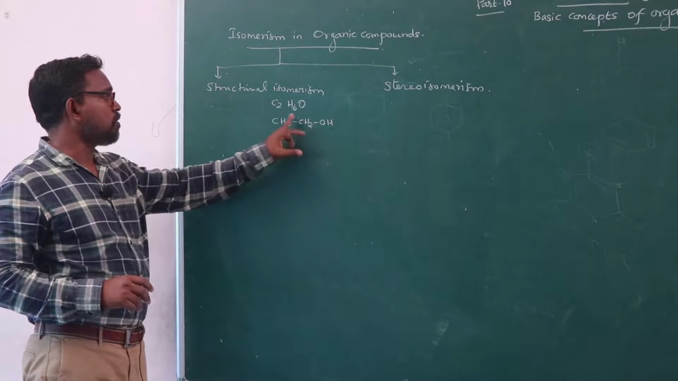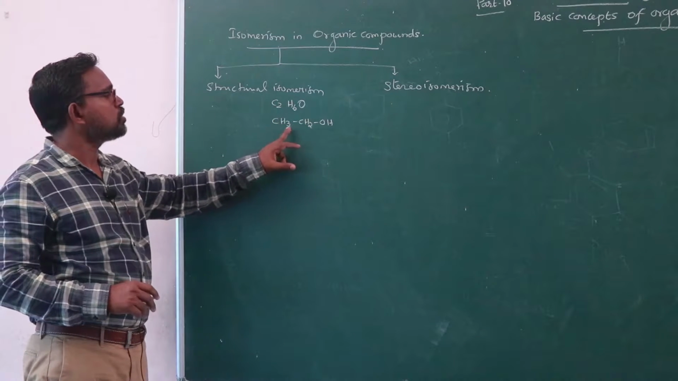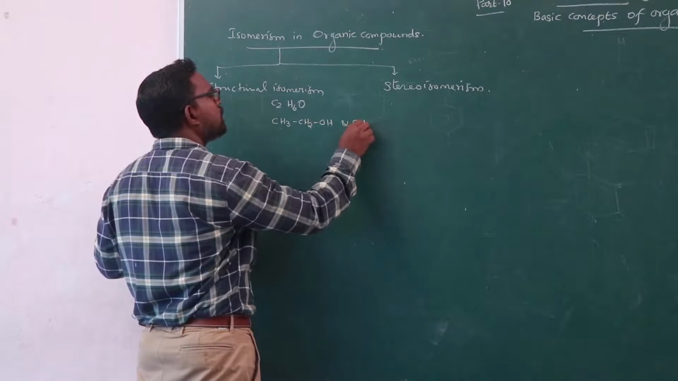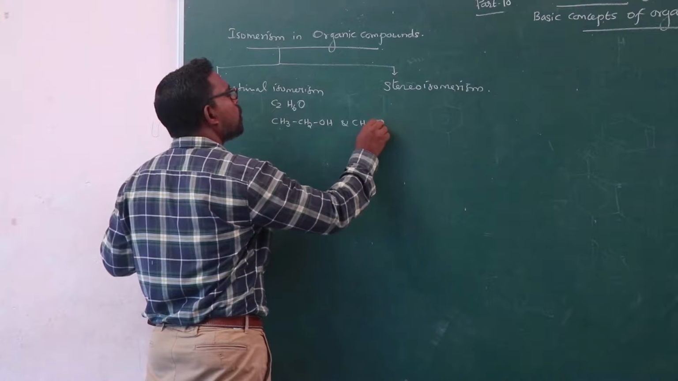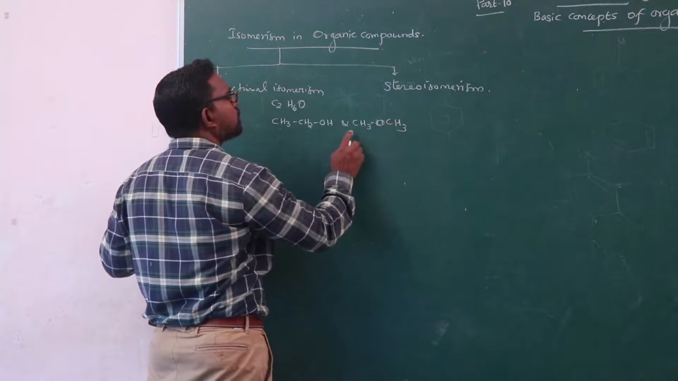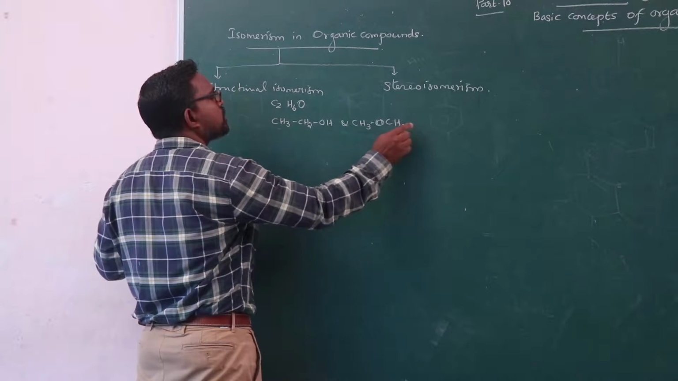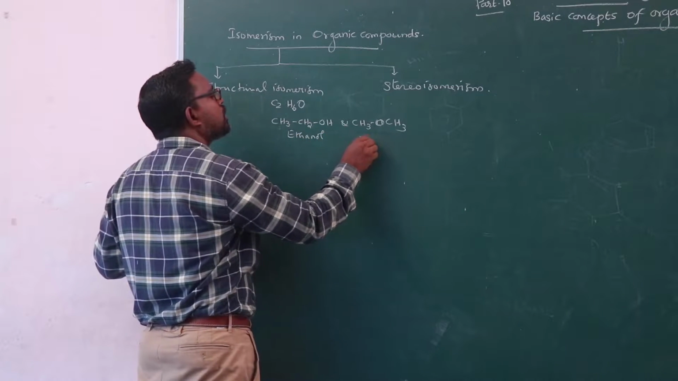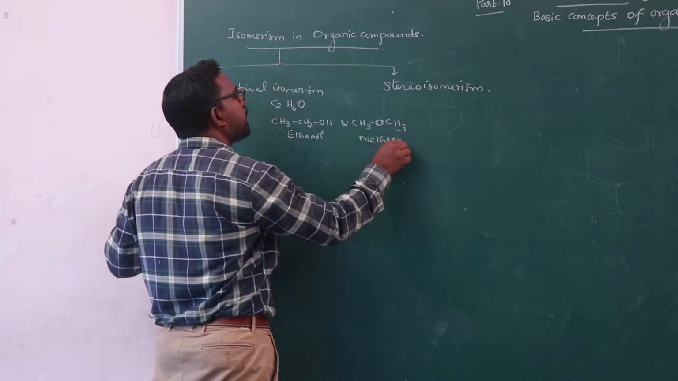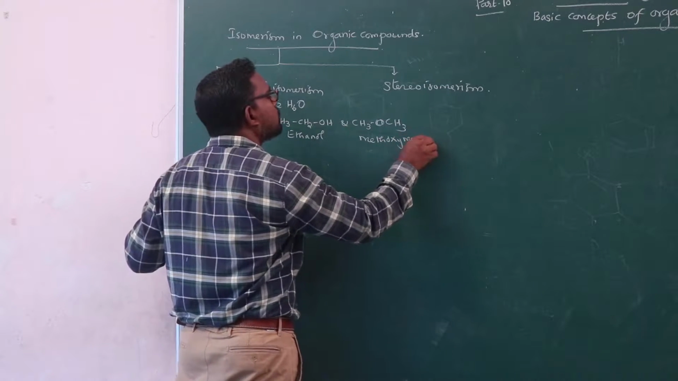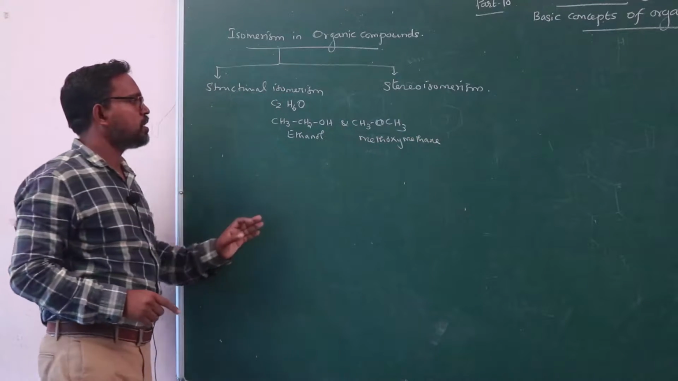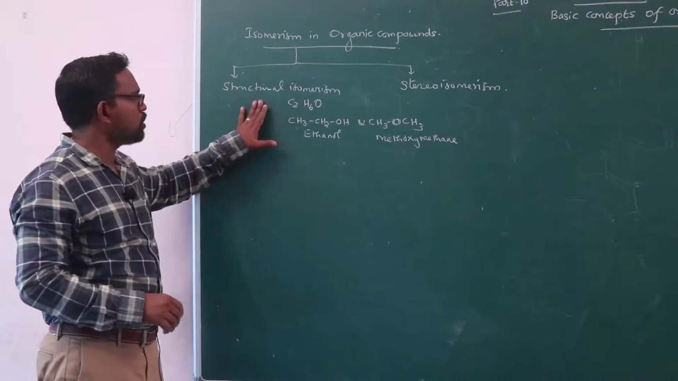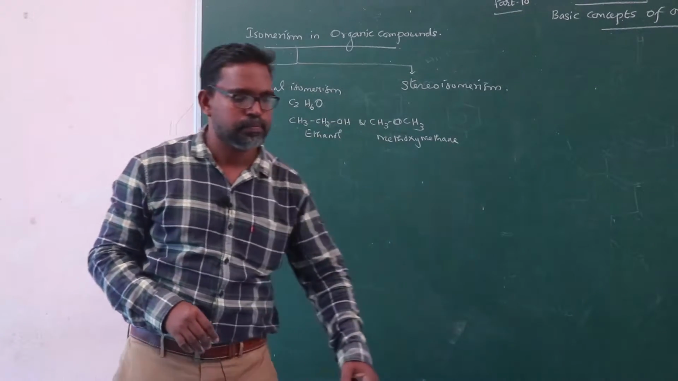Comparing this structural formula with the molecular formula C2H6O: ethyl alcohol and CH3OCH3, ethanol and methoxymethane. So both compounds have the same molecular formula but differ in structural arrangement. Therefore, it is said to be structural isomerism.